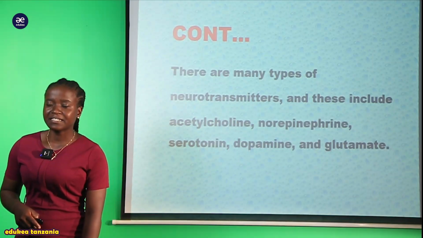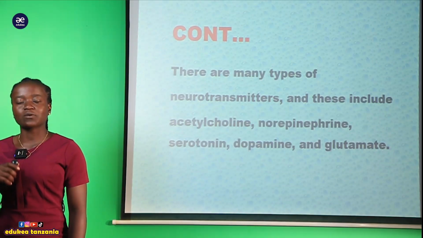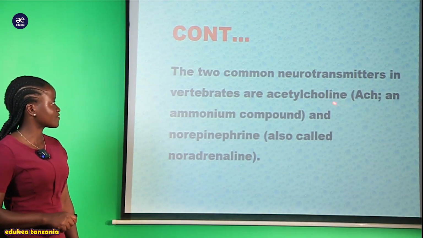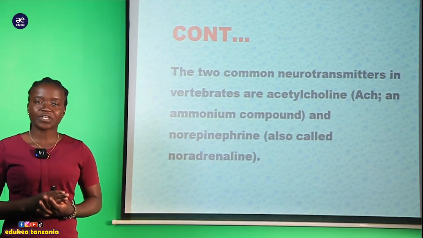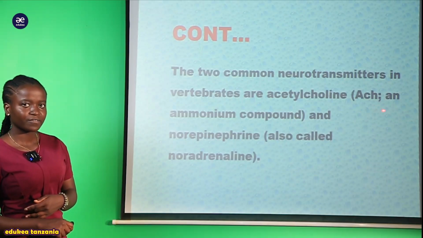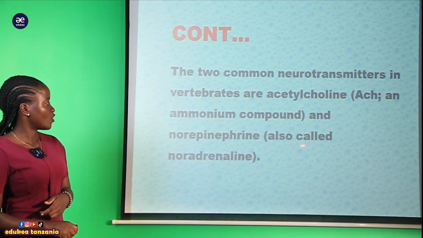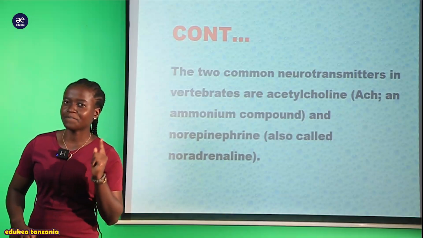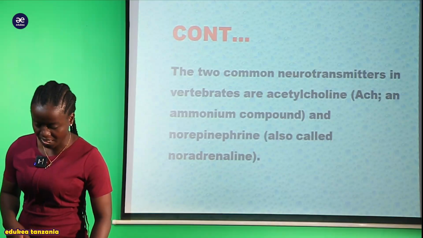Lakini sasa hizi zote ni neurotransmitters, lakini tuna neurotransmitters ambazo ziko specialized kwa ajili ya kutransmit stimulus au impulse. So the two common neurotransmitters for invertebrate, in all vertebrate, that is in animal, for example human being, they use acetylcholine, that is ACH, an ammonium compound, and also we use norepinephrine called the noradrenaline. So hizi ndizo neurotransmitter mbili common zinazotumika kwenye all vertebrate for the transmission of the nerve impulse.